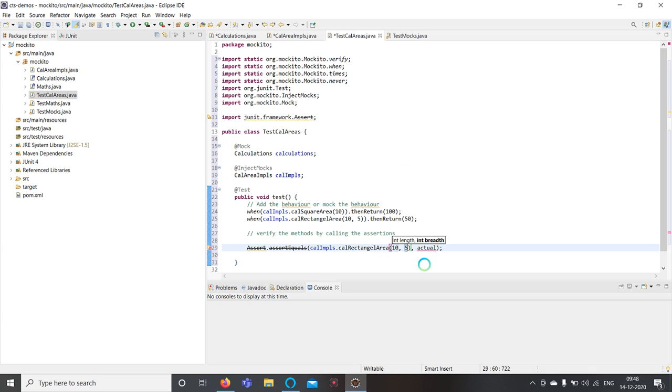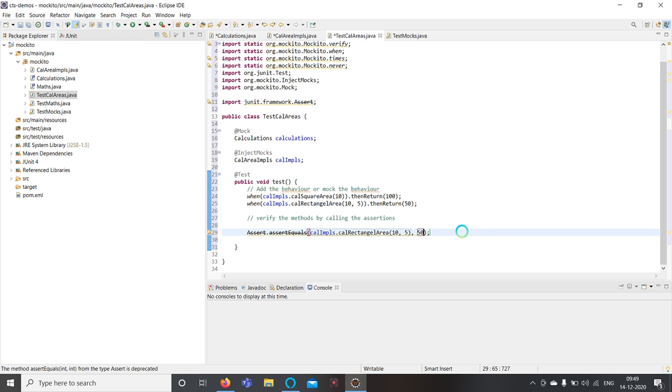It is compared with 50. So we are comparing it with 50 here.